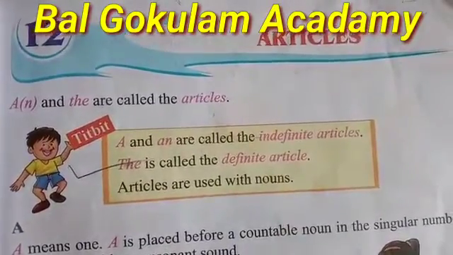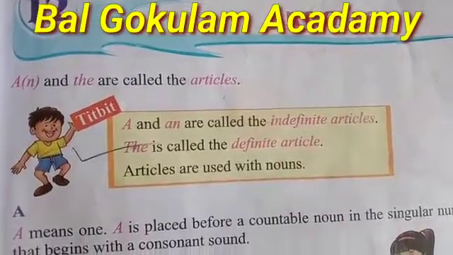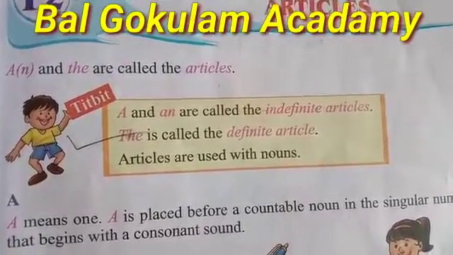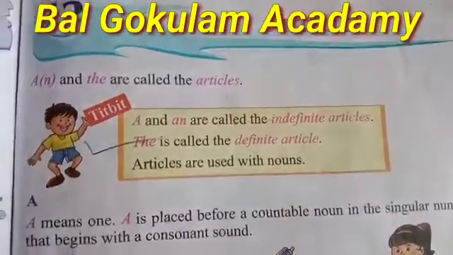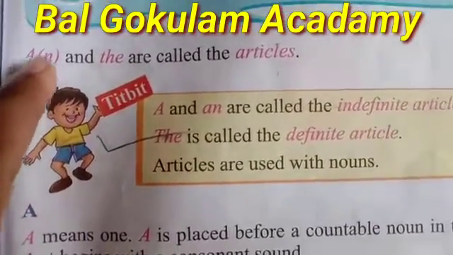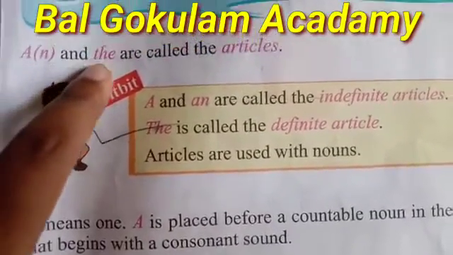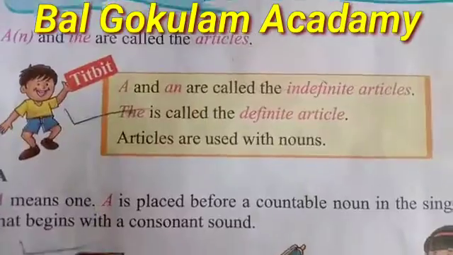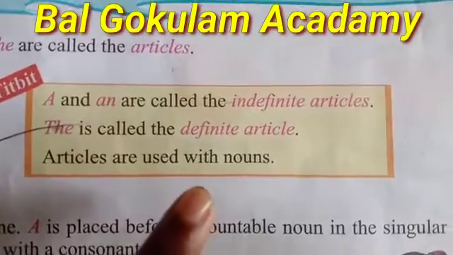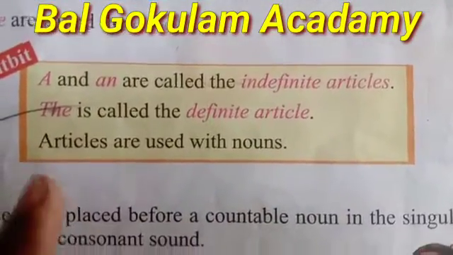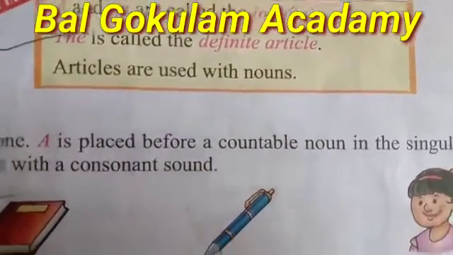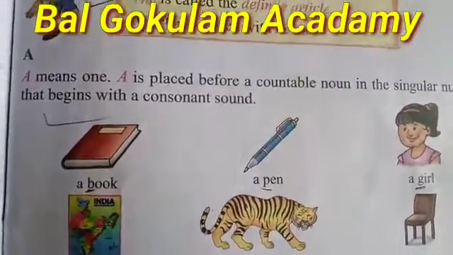Today we are going to learn about articles. Students, there are three articles: a, an and the. So first, here a, an and the are called the articles. A and an are called the indefinite articles. The is called the definite article. Articles are used with nouns. Last time we learned about nouns.